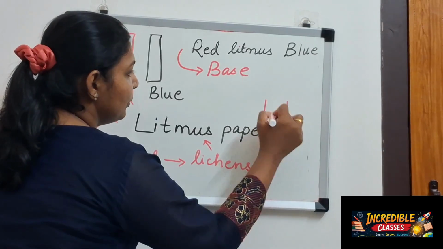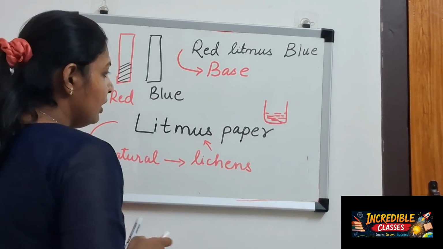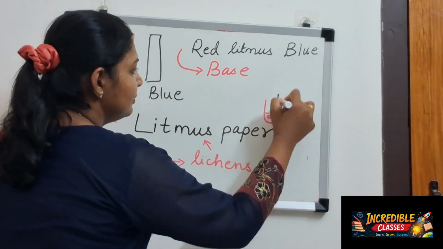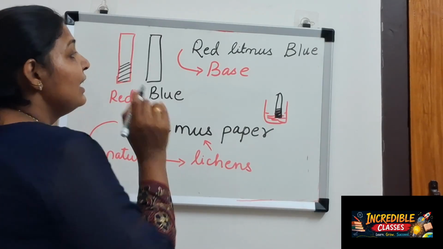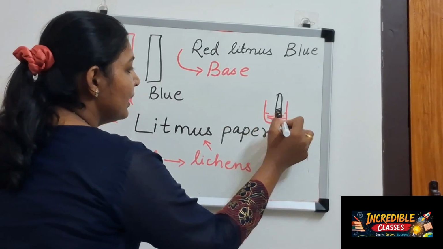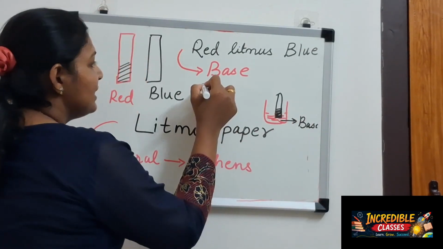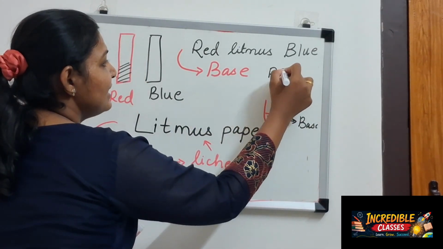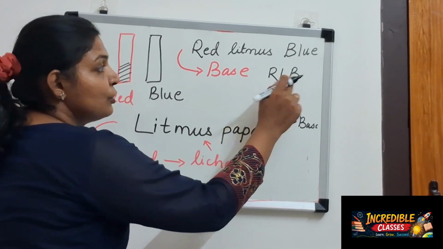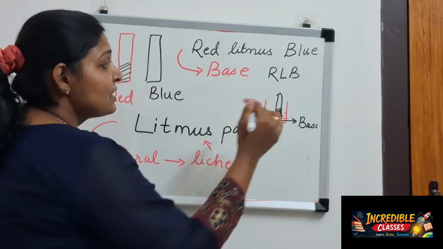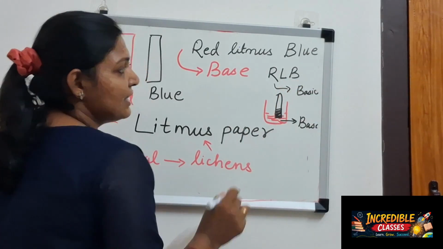If into a liquid I put a red litmus paper, and the color changes, we say the red litmus has changed to blue, that means the substance is basic, that is base.